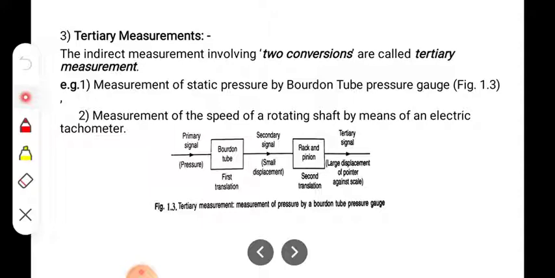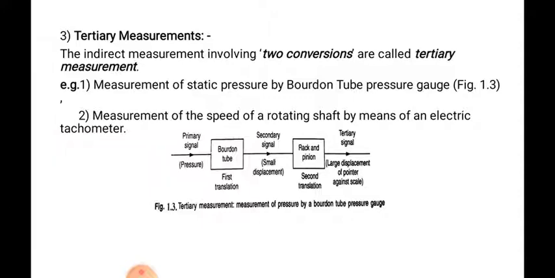I think all of you have understood what tertiary measurement is, where two conversions take place.